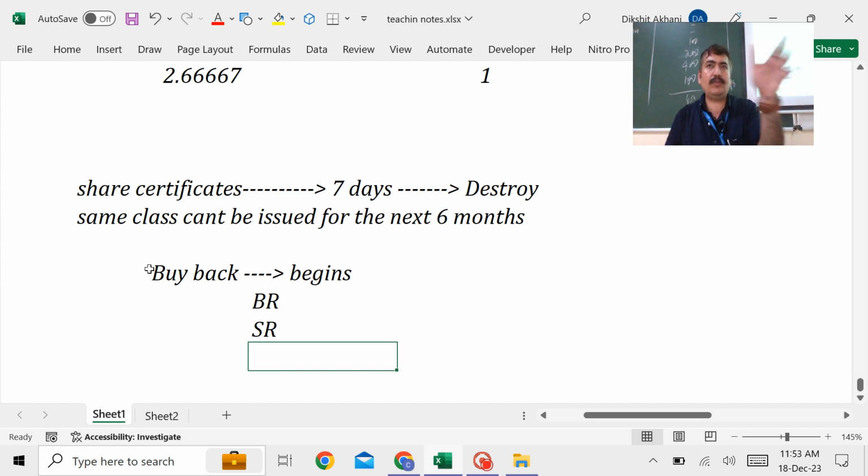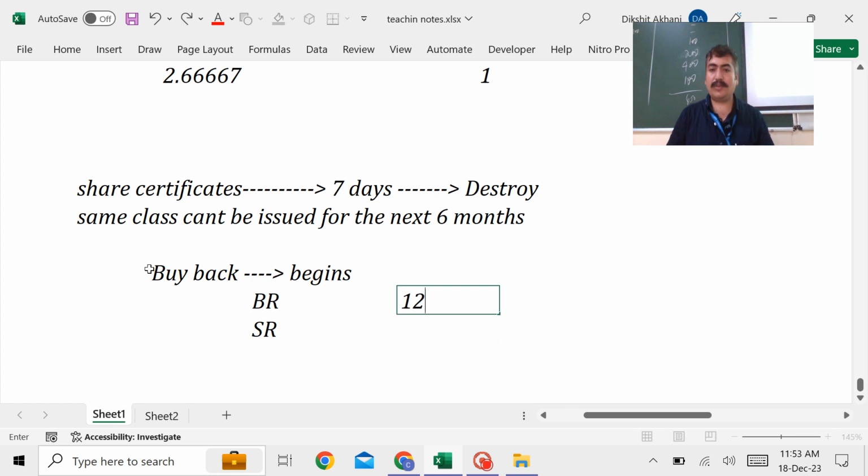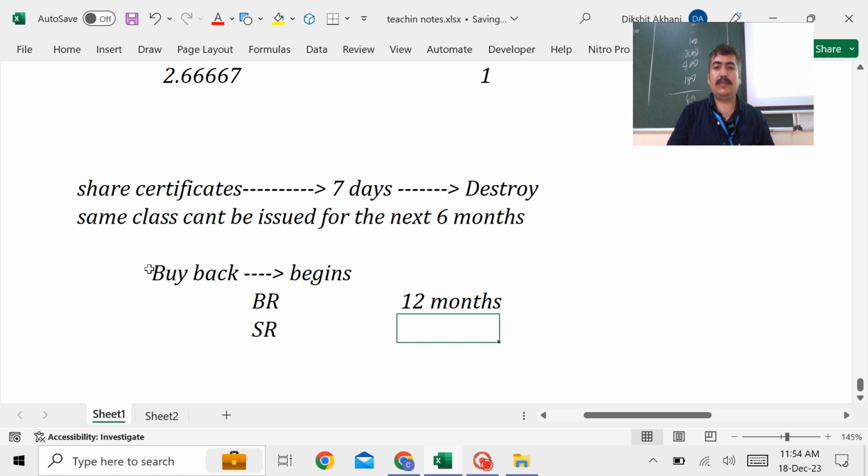Once you have passed it, is the validity 5 years, 10 years? Up to what extent are these resolutions valid? That means after how much time you need to repeat the process if you want to go for a second buyback. Law says that the validity of such buyback resolutions is just 12 months. Just 12 months.